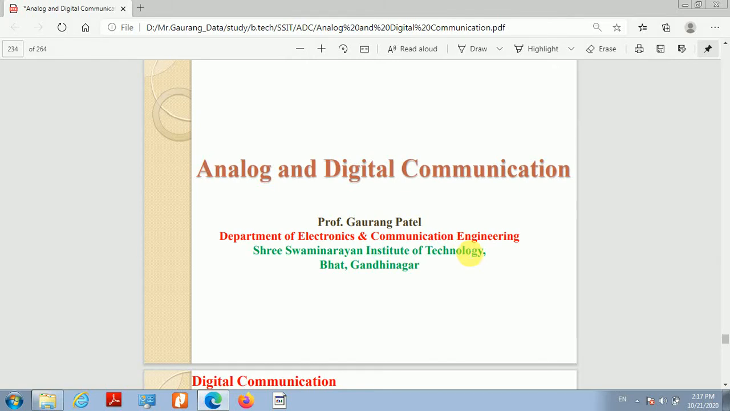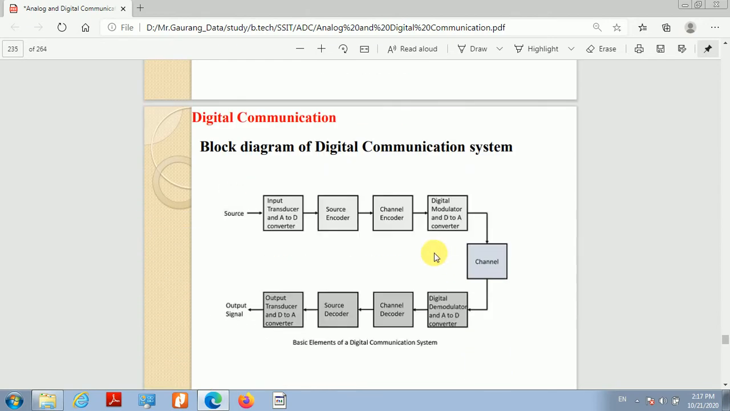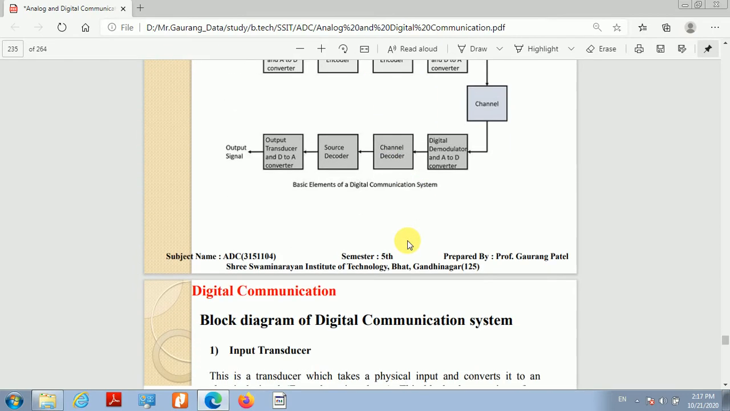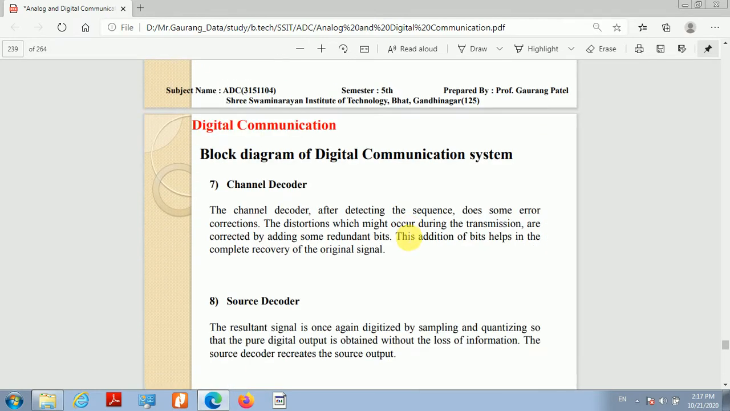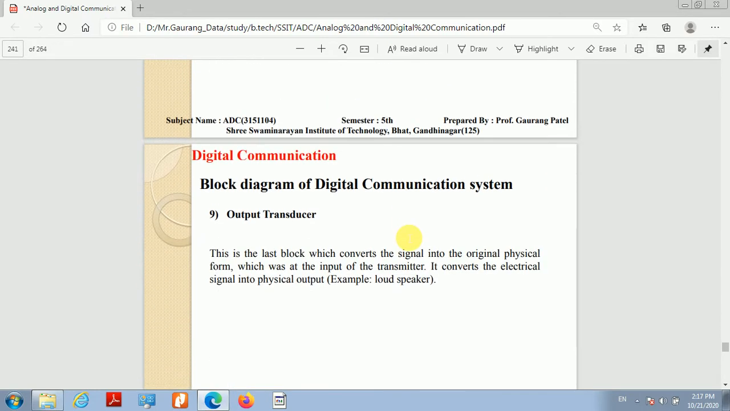Hello, welcome to the course on analog and digital communication. Dear students, in the last class we have started digital communication, and in that lecture we have briefly discussed the basic block diagram of a digital communication system. We have also discussed the key process in digital communication, which is the sampling process.